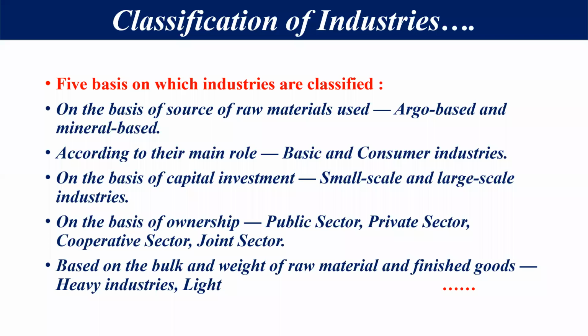Second classification is according to their main role, in which we classify our industry into 2 parts, that is basic industry and consumer industry. If we think about basic industry, these are those industries which provide the base for other industries also, like the iron and steel industry. And second is consumer industry. It means whatever product is produced in these industries is totally consumed by the people. Okay, we will discuss these things.